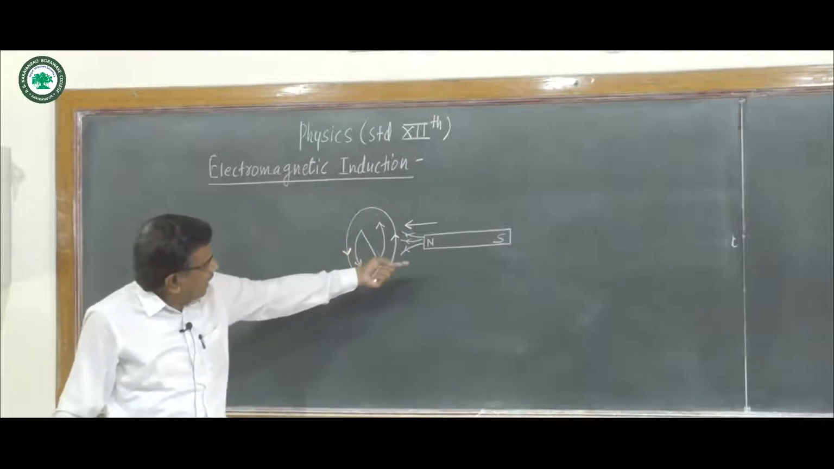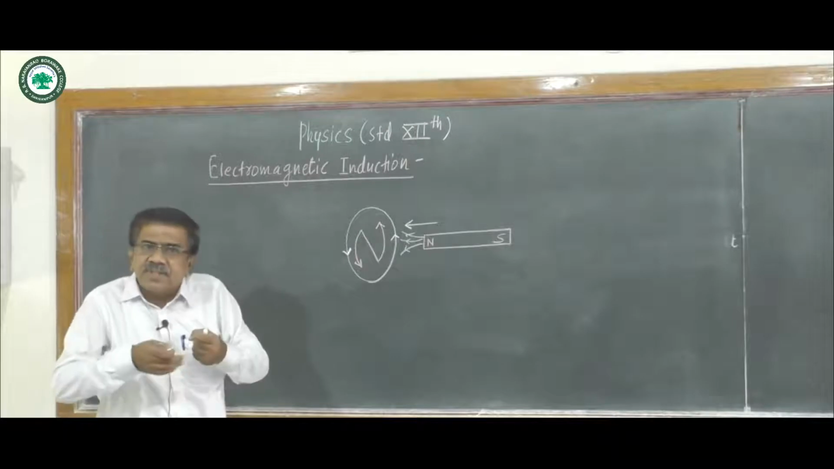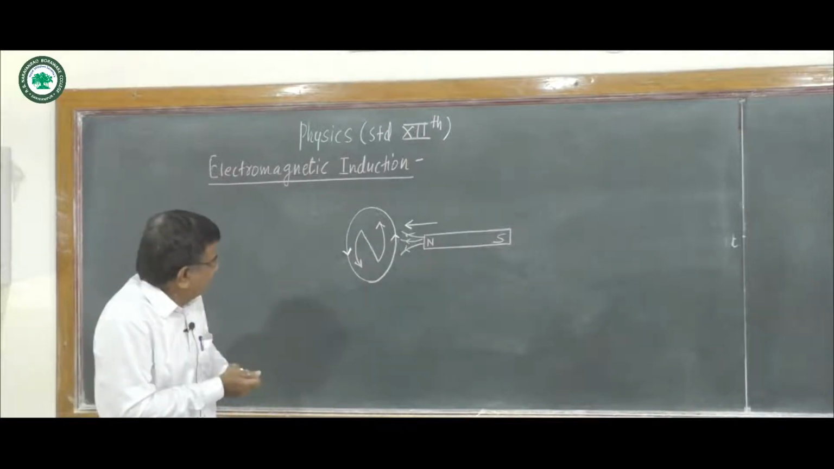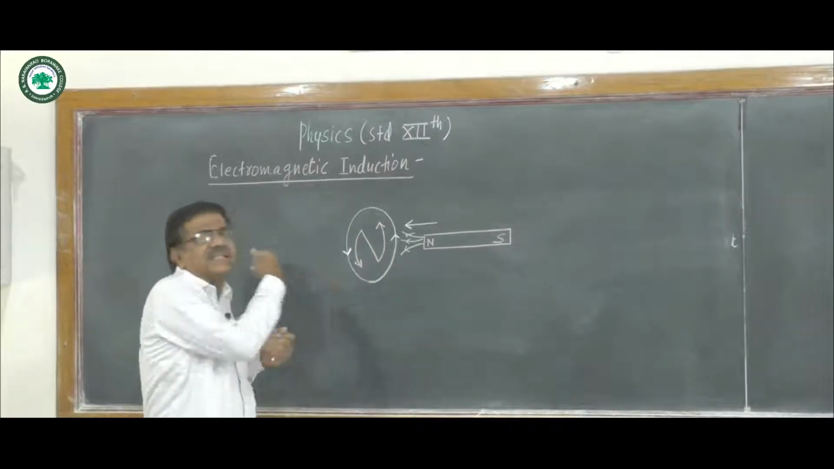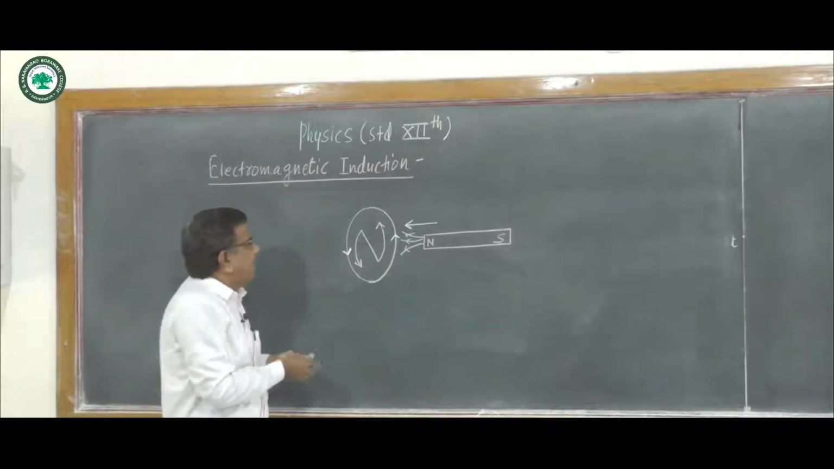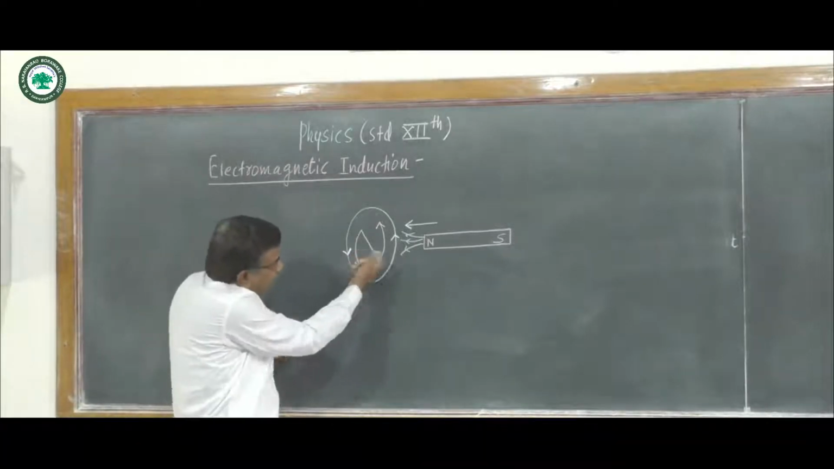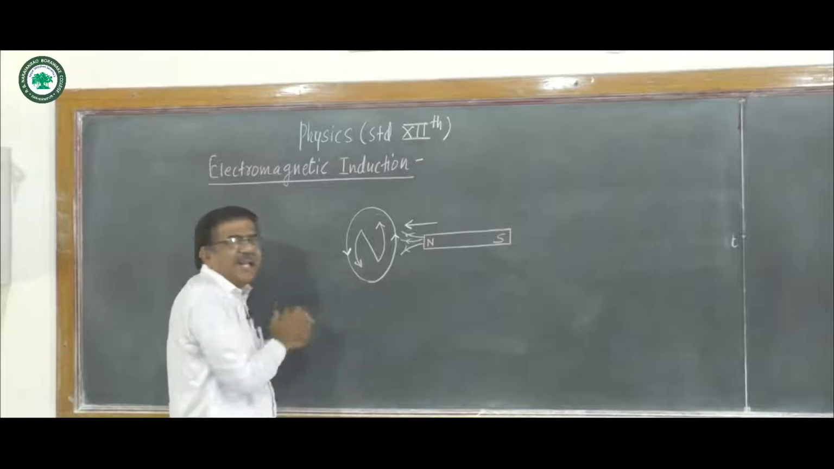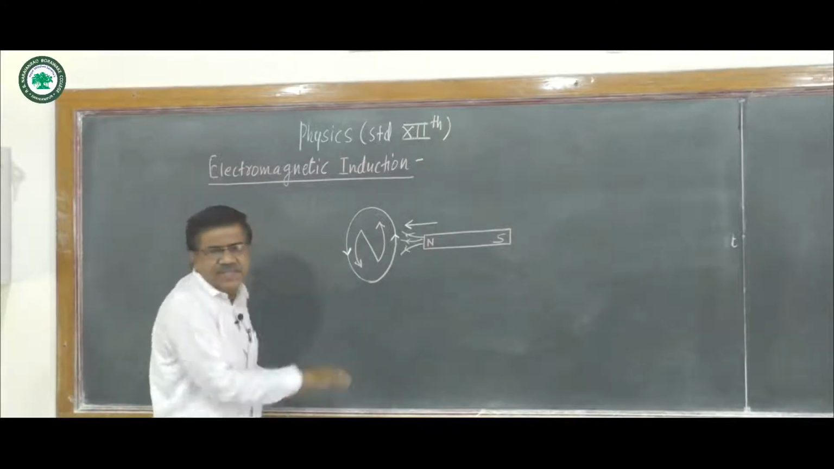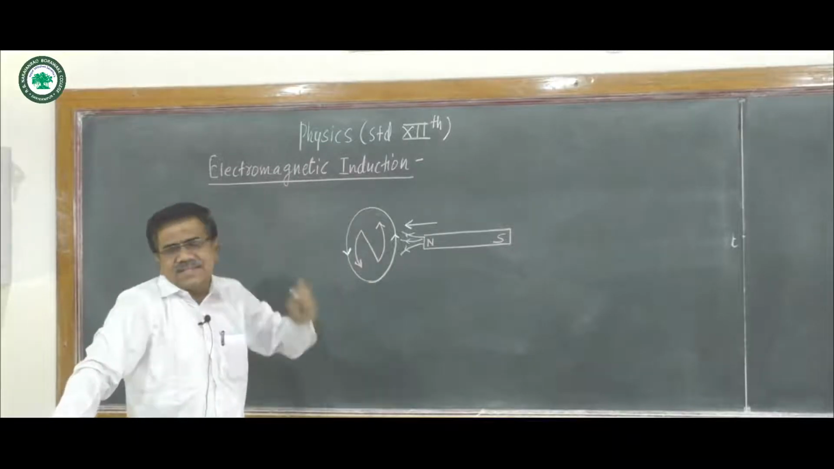This north pole opposes the motion of the magnet as per Lenz's law. It acts as a magnetic dipole, north pole facing towards the north pole of the magnet. By right hand rule, the current induced here is in anti-clockwise sense.